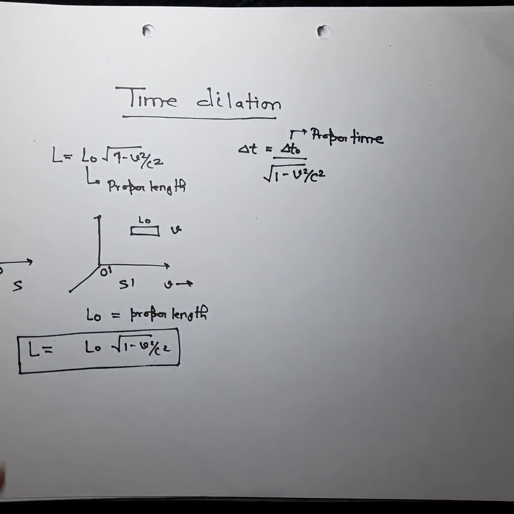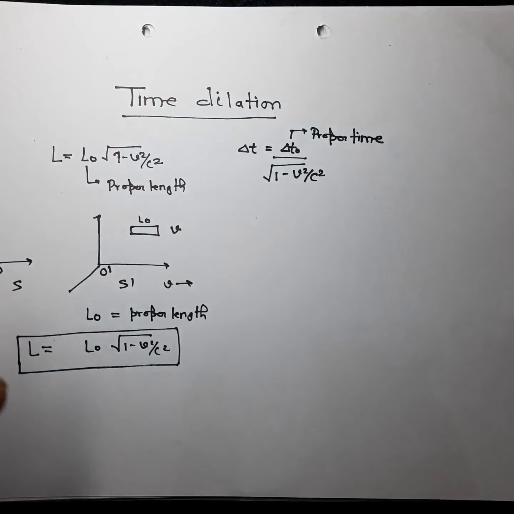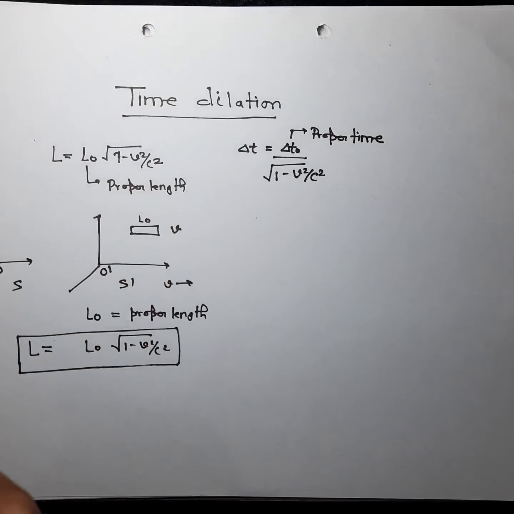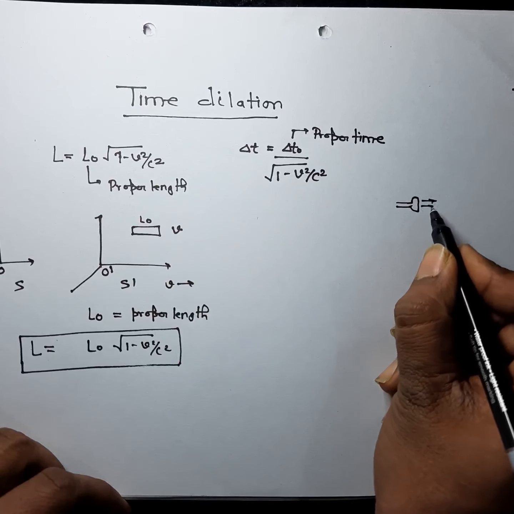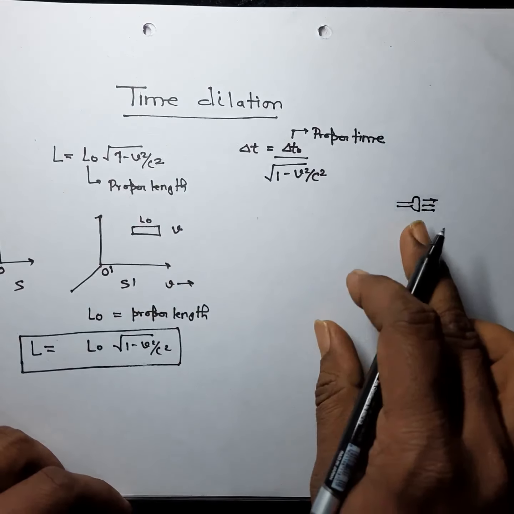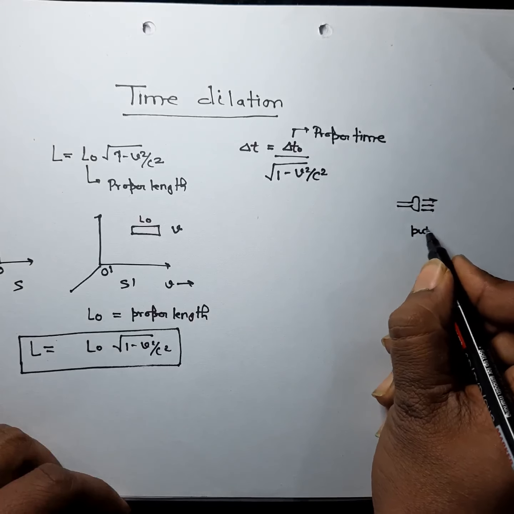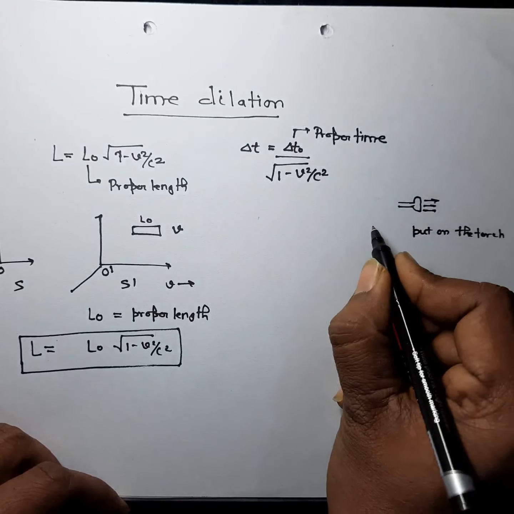What is time dilation? Suppose there is some interval between two events. Let me give one example. Suppose you have a torch. When you put on the torch, light comes out from the torch. Putting on the torch is one event, E1.